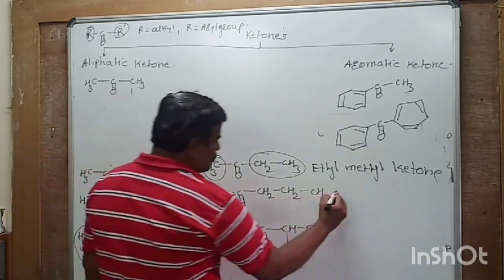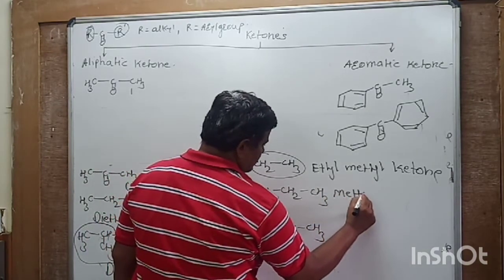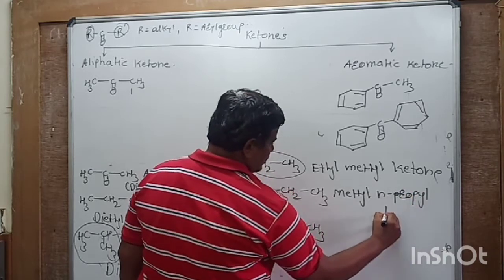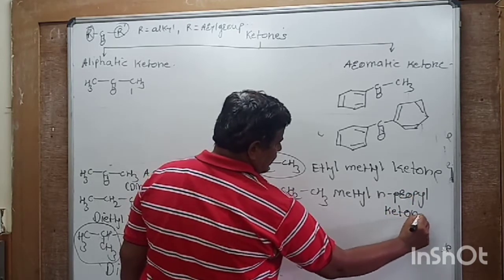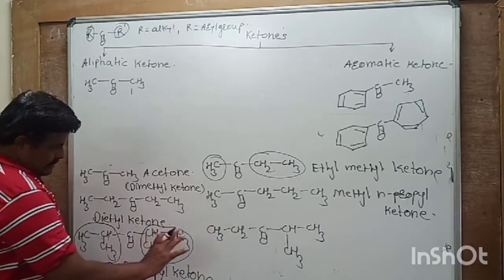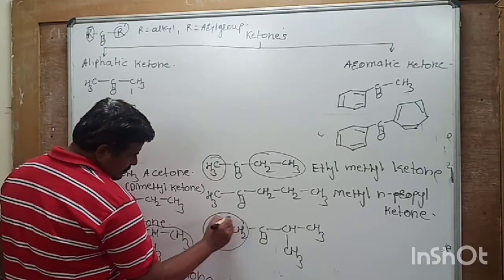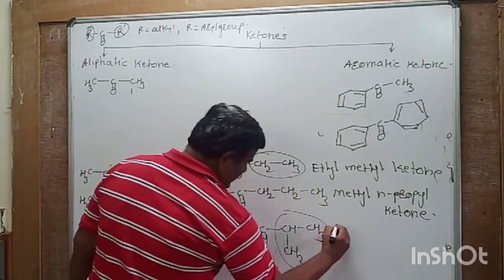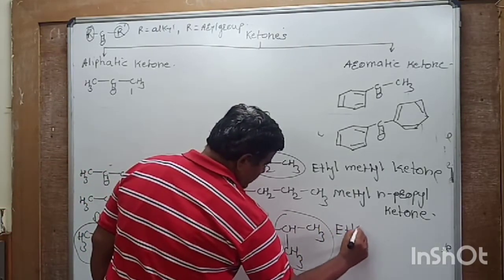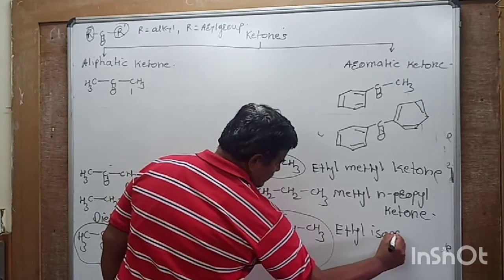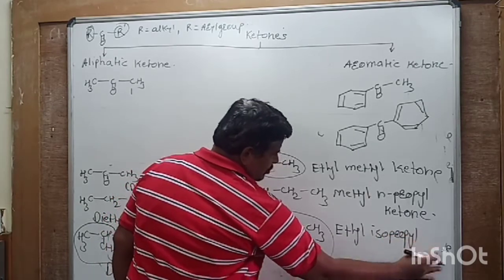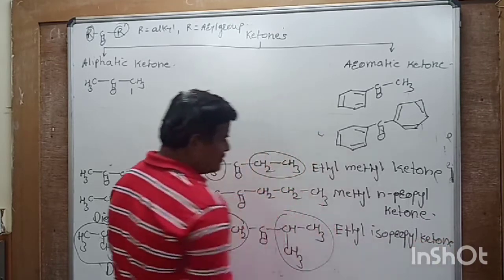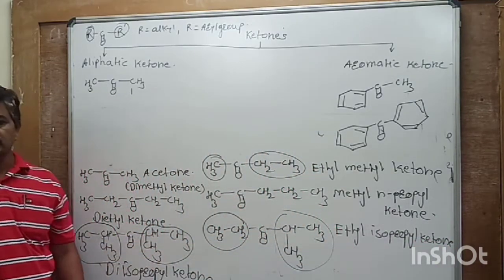M. So this is methyl n-propyl ketone. Then here this is an ethyl group and this is an isopropyl group. E comes first, and hence it is named ethyl isopropyl ketone.